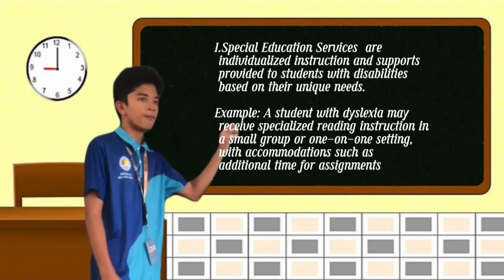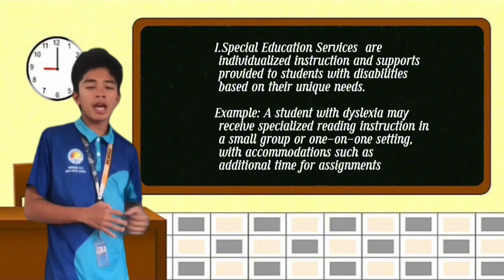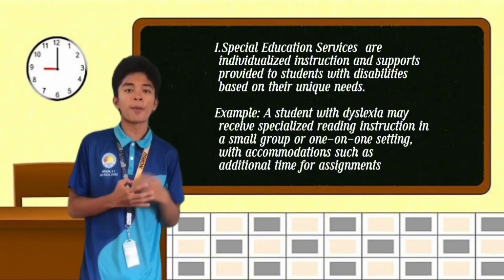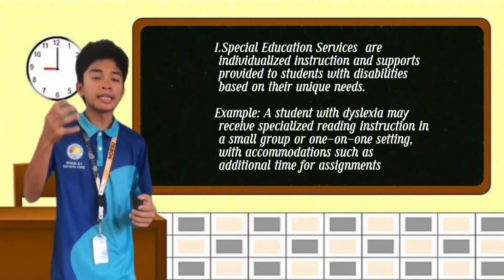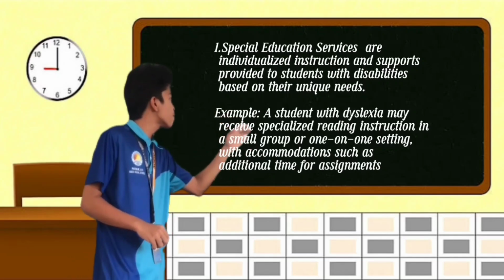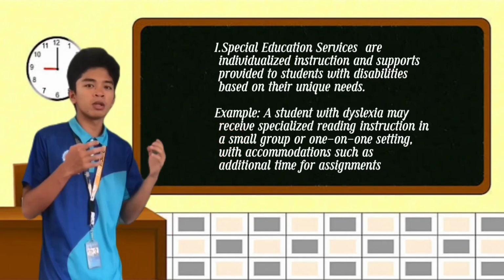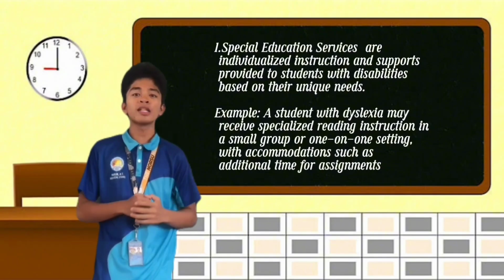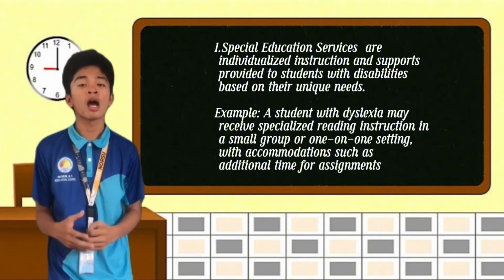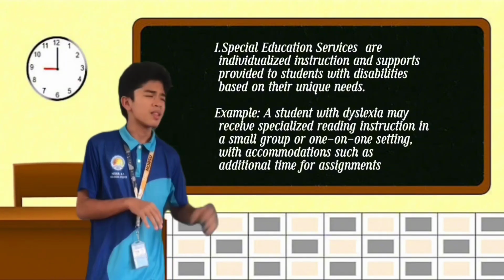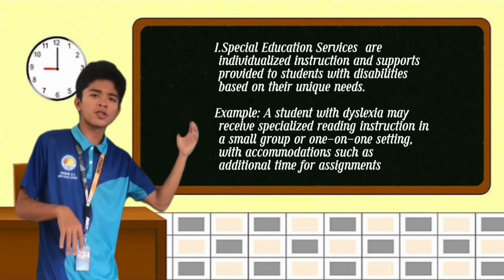So this program provides for the unique needs of a person with a disability. That is the goal of Special Education Services.